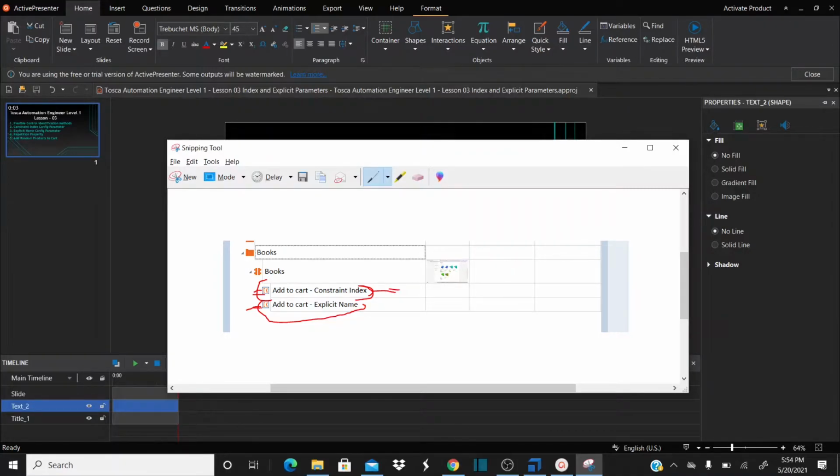To explain the scenario, I'm doing this, but in real time it is not recommended to add the same control twice by using two different identification methods. You remember that? When we start going through the Tosca tool, then you will understand clearly what is the difference between these two. So remember that I'm going to add the same add to cart button twice.